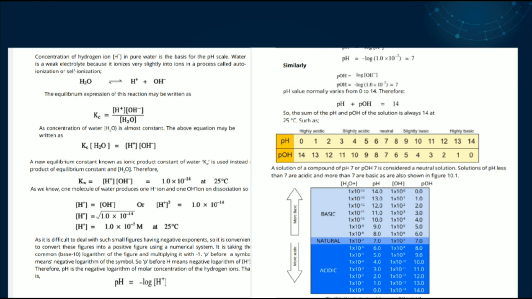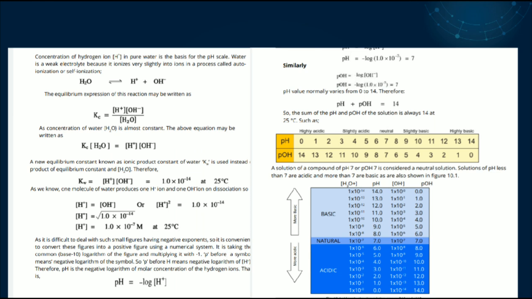Similarly, pOH is equal to 7 because the concentration of hydroxyl ions at 25 degrees Celsius is also 1 into 10 raised to power minus 7. pH value normally varies from 0 to 14. Therefore, pH plus pOH is equal to 14. Value of pH is equal to 7 plus value of pOH is also 7. 7 plus 7 is equal to 14.